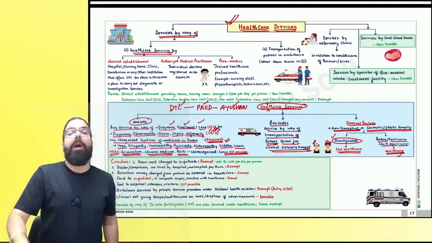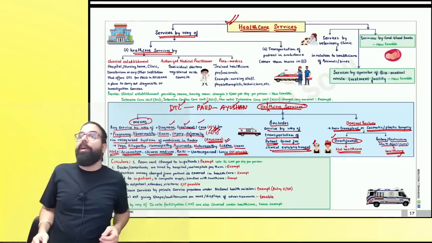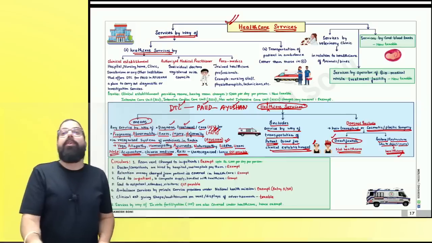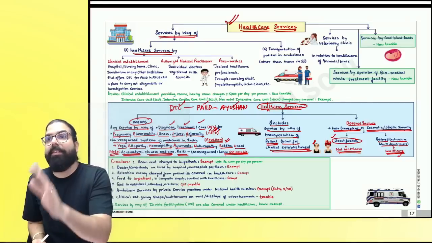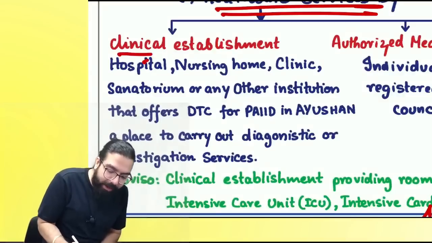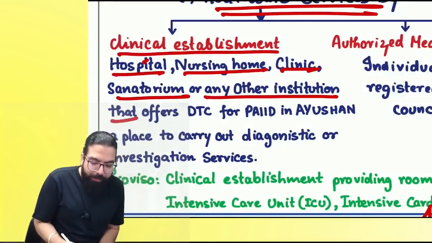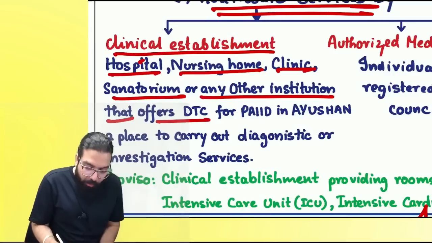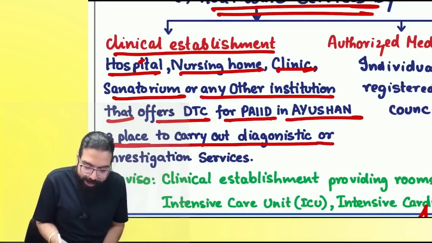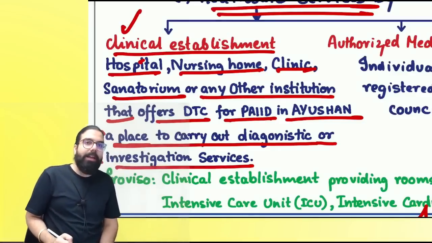Now, I started giving healthcare service. When COVID came, I started telling, okay, come, I will give healthcare service. You are not well, you take Dolo. So what I'm telling is healthcare services has to be provided by whom, then it will be exempt. Healthcare services given by clinical establishment, hospital, nursing home, clinic, sanatorium, or any other institution that offers diagnose, treatment and care for PAIID in Ayush, or a place to carry out diagnostic or investigation service, all these labs, etc., are clinical establishments.